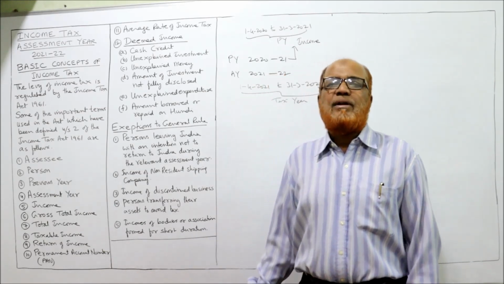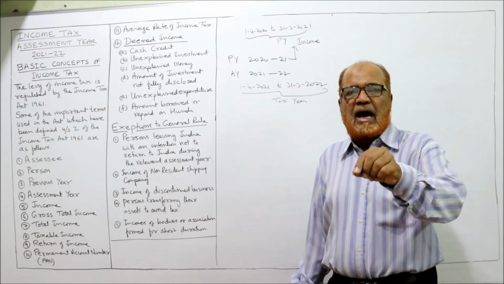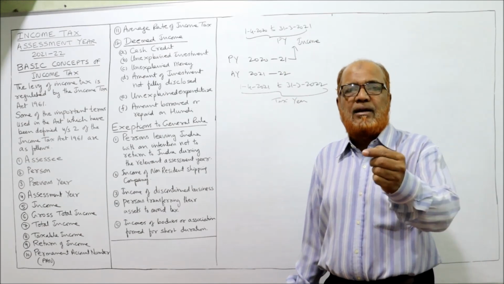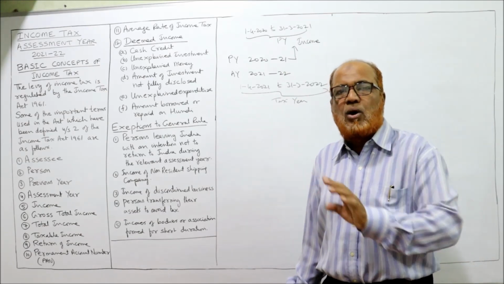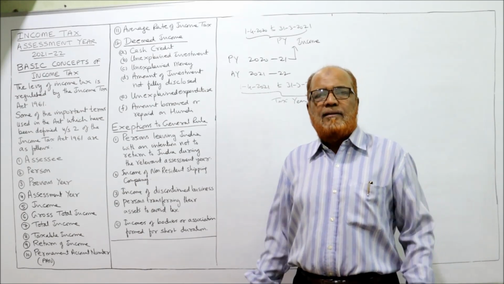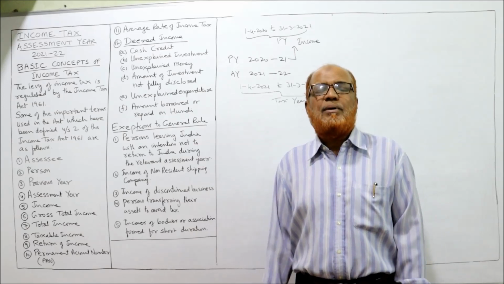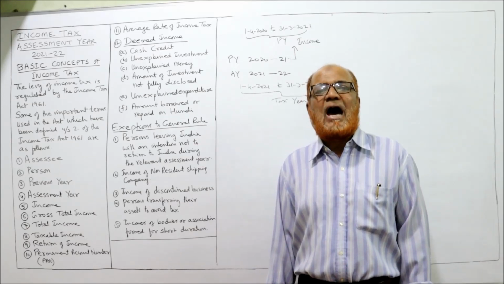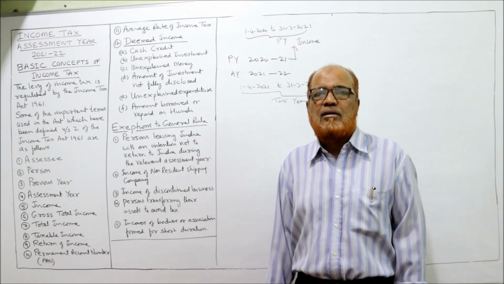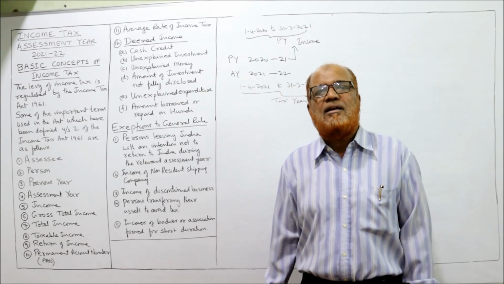The next one is permanent account number. Every assessee will be allotted a permanent account number by the assessing officer for easy identification. There are many cases where names are same for different people. It will be a problem for the income tax department to identify the taxpayer. So every taxpayer will be given a unique identity number.